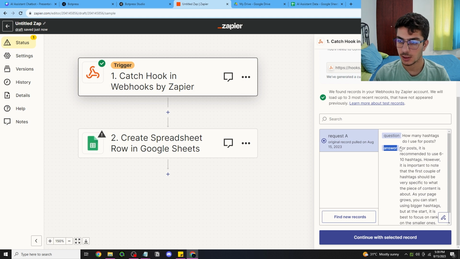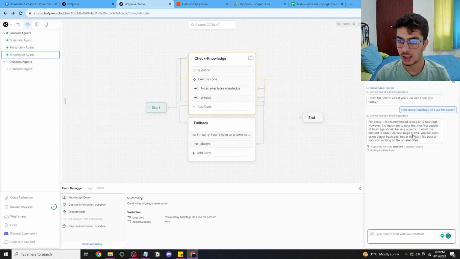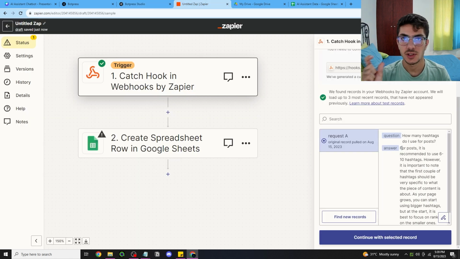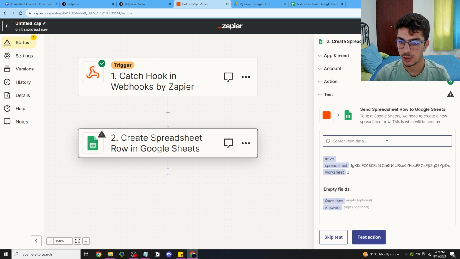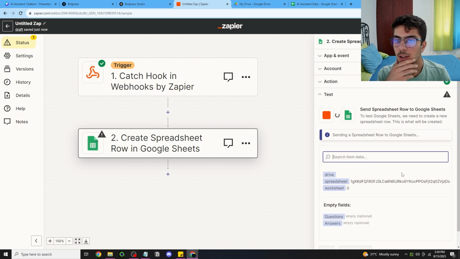And sometimes you can realize that the answer right here is different from what you obtained on here, and it's because of the personality agent. As we talked about, it automatically changes the language. But yeah, anyways, you want to hit back, continue with selected records, and right here we want to test action.